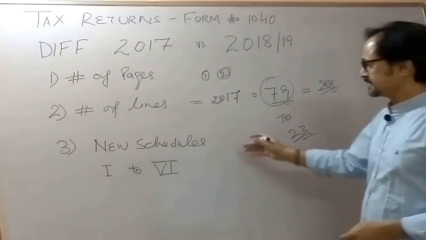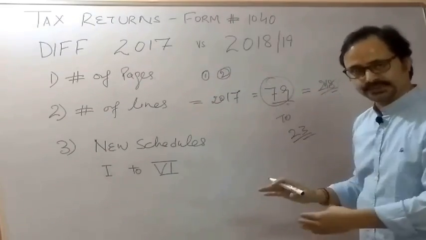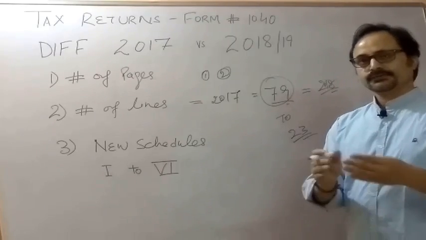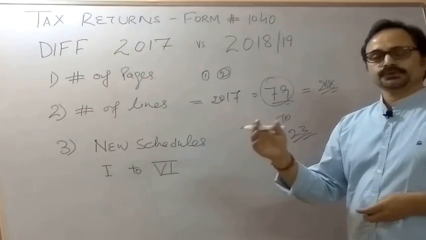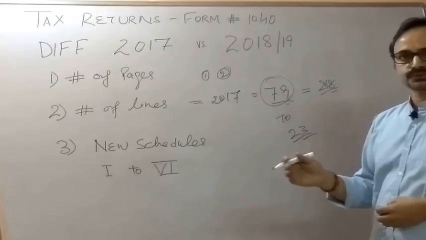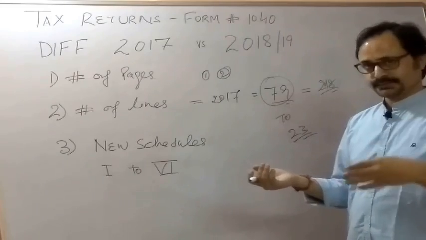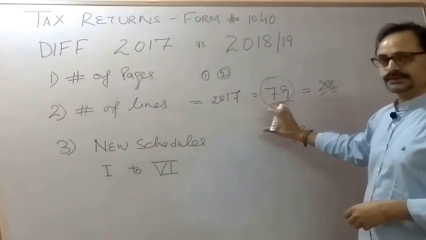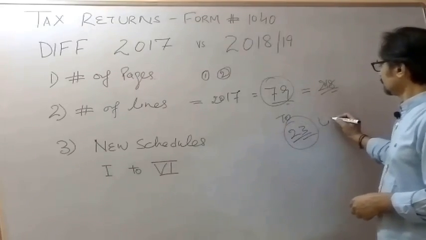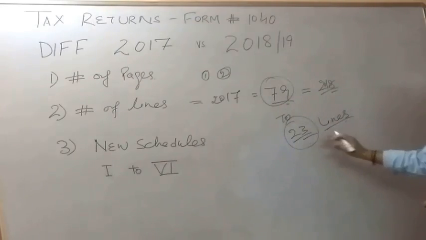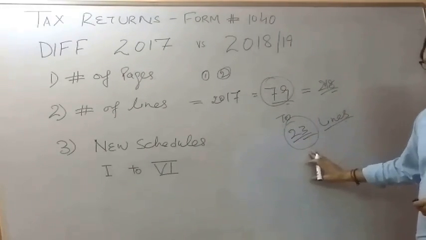Huge difference. Previously in two pages there were 79 lines appearing, and those 79 lines were showing us all the summarized report of borrowers, different income sources and different taxes that have been paid or are due. Summarized report. Now that summarized report has been reduced to 23 lines. Total 23 lines, and pages are still 2. Lines have been reduced to 23.